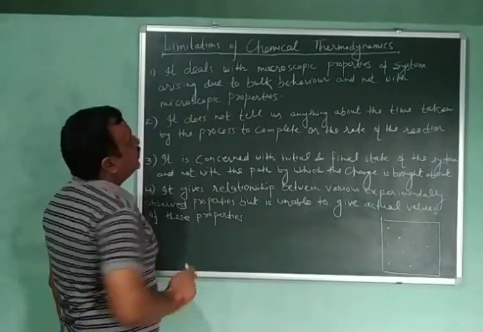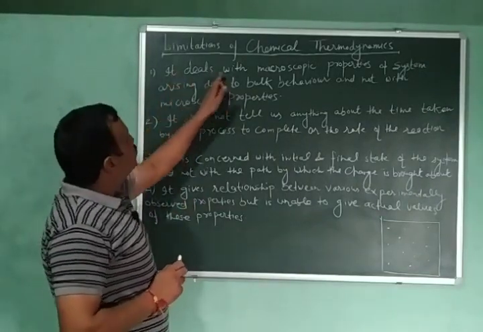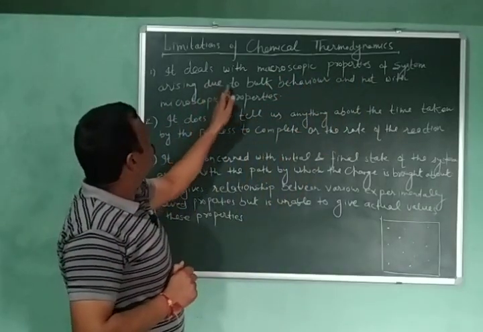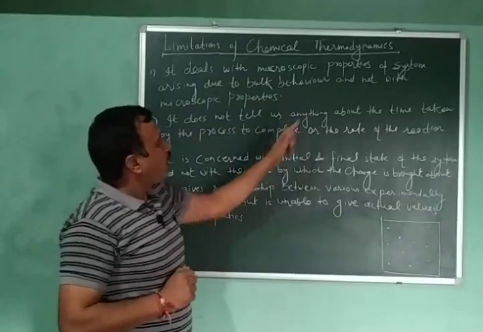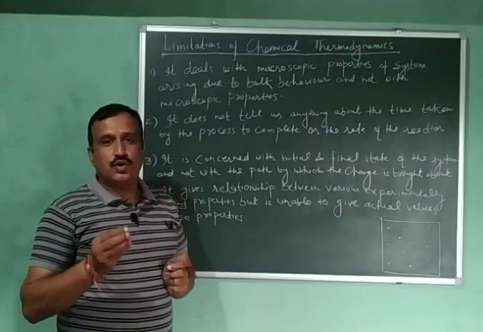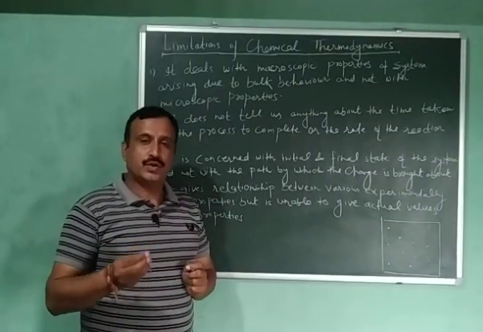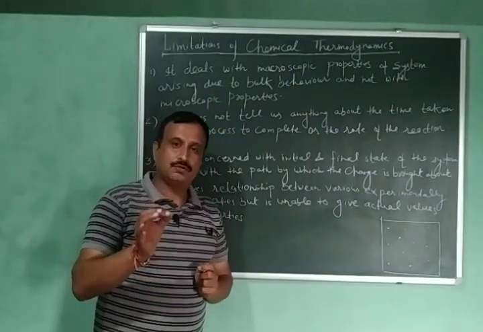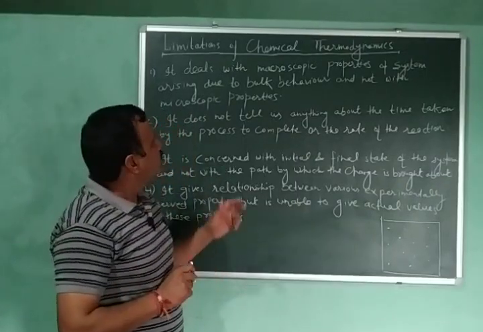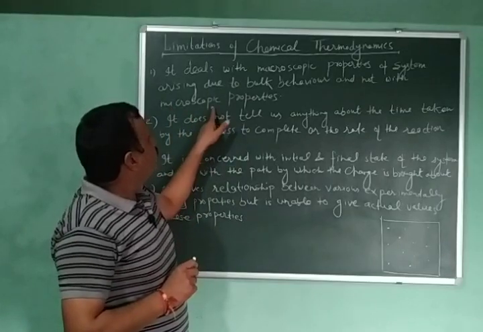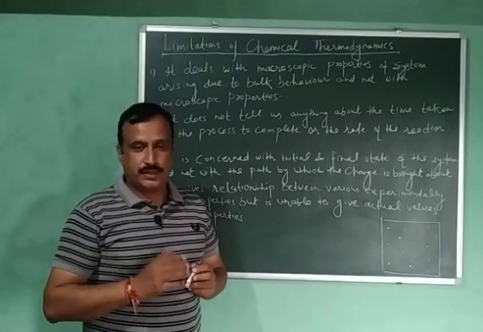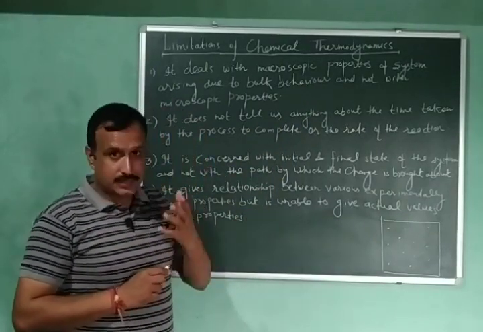So the first limitation is that it deals with macroscopic properties of the system arising due to bulk behavior and not with microscopic properties. In order to understand this limitation, we have to understand two basic terms first. Number one is what are microscopic properties and what are macroscopic properties. So let us understand with an example.